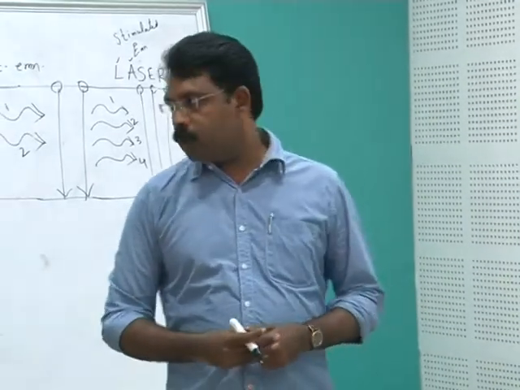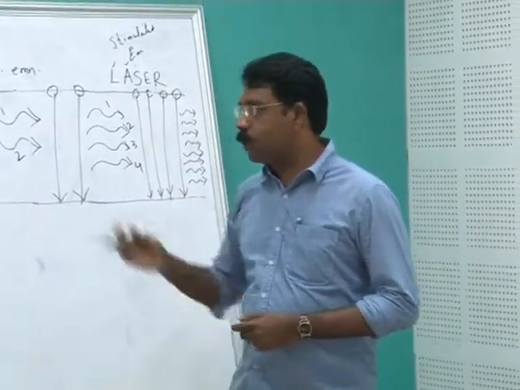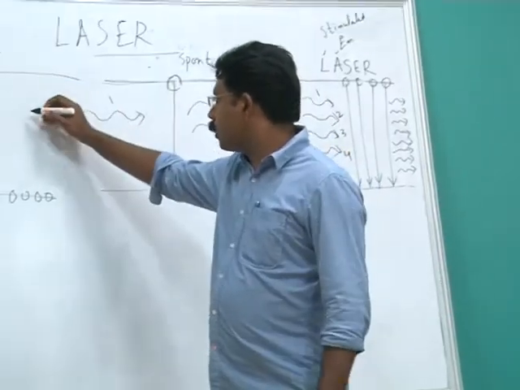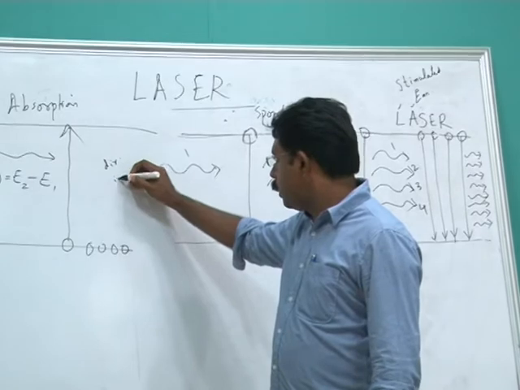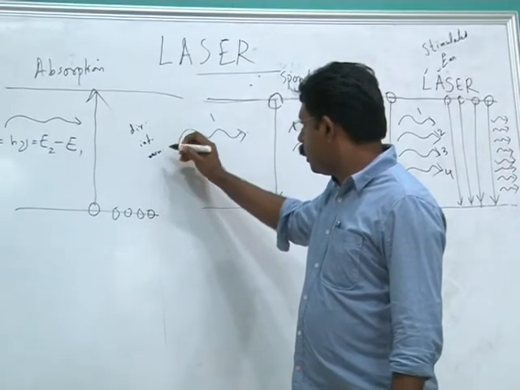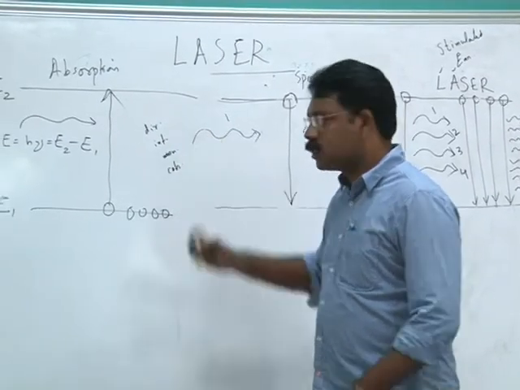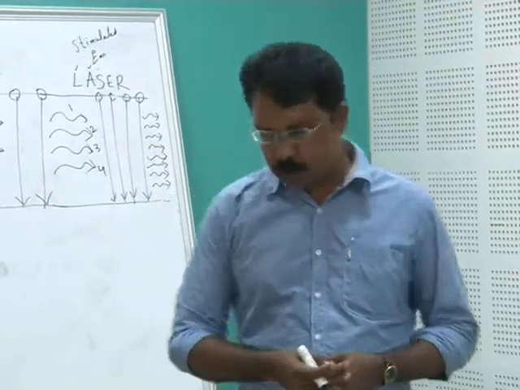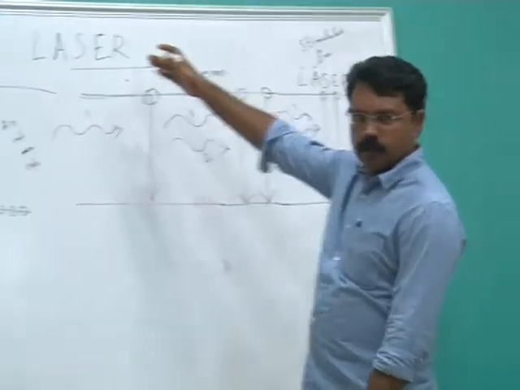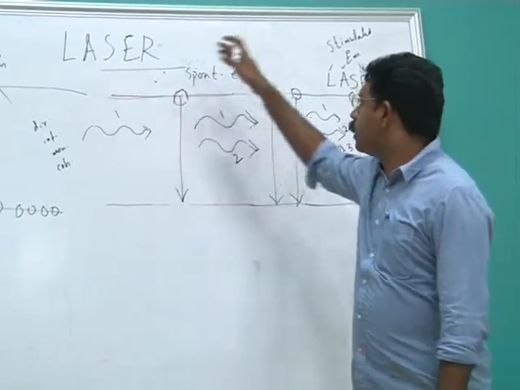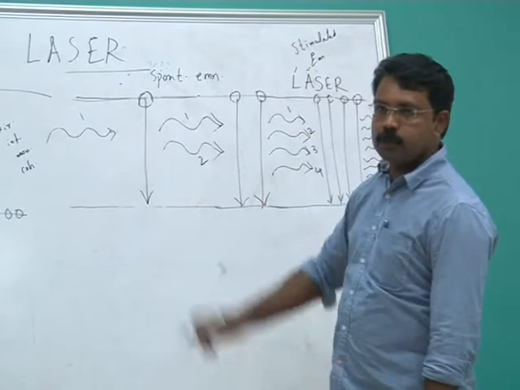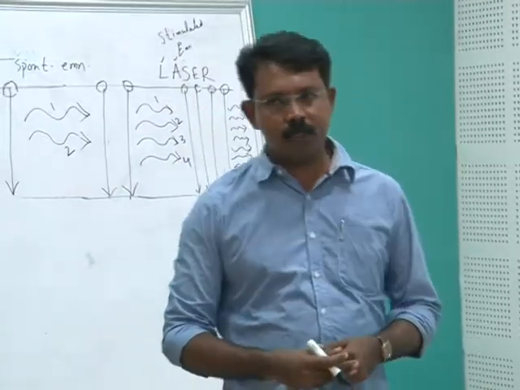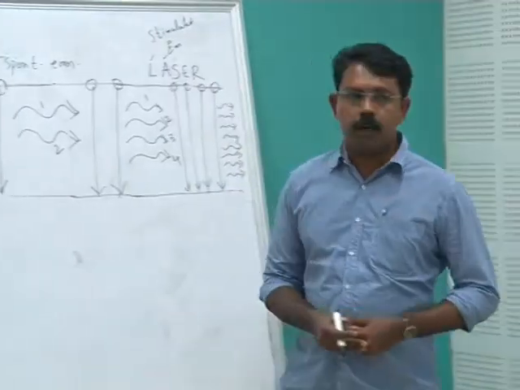So now we have covered these portions. What is a laser? Introduction to the laser. And the 4 characteristics, what are they? Directionality, intensity, monochromaticity and coherence. So these are the 4 characteristics of a laser. And then we passed on to the basic principles of laser action. What is absorption? What is the next one? Spontaneous emission. And then stimulated emission, which is the key to the operation of the basic principle of laser action.